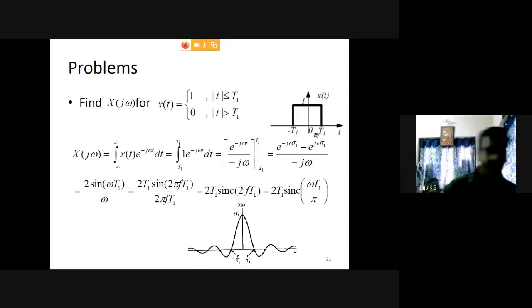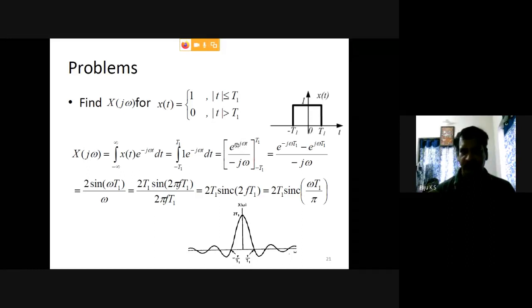Okay. So just to write the basic equation, you can consider only from minus t1 to t1, 1 into e raised to minus j omega t. Integrating e raised to minus j omega t gives 1 by minus j omega, evaluated from minus t1 to t1.